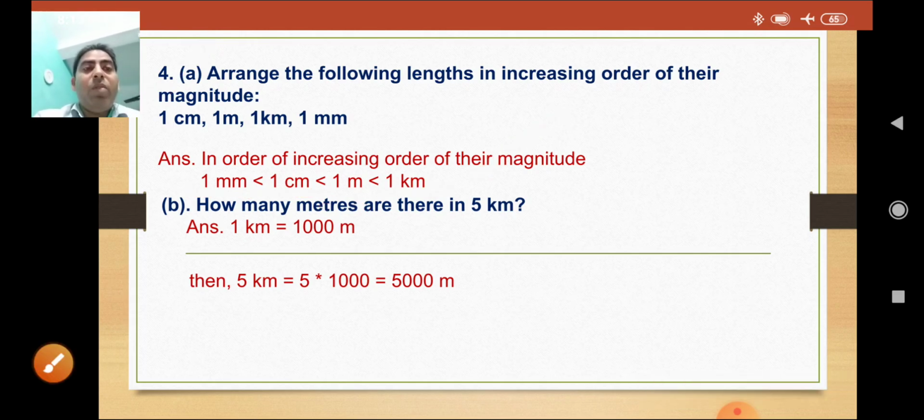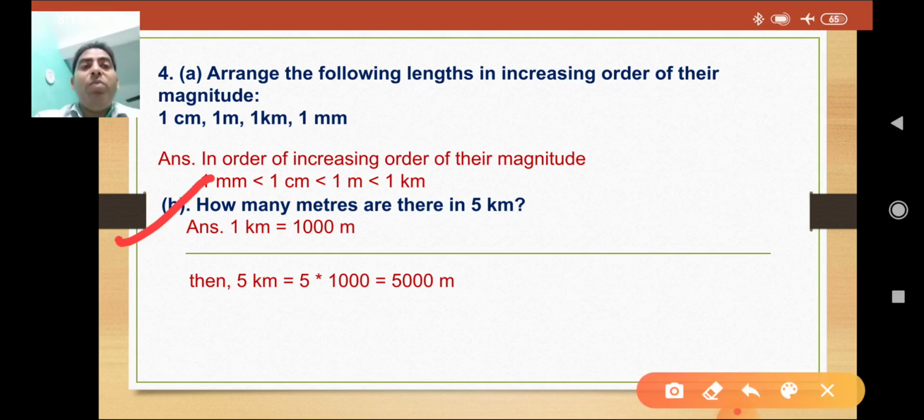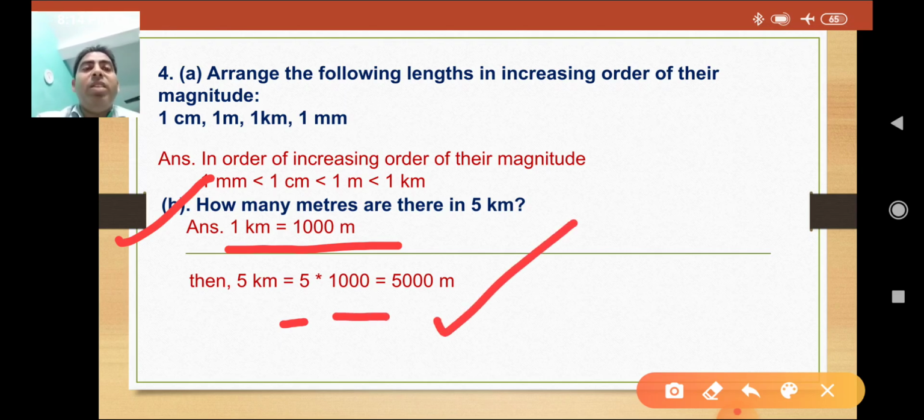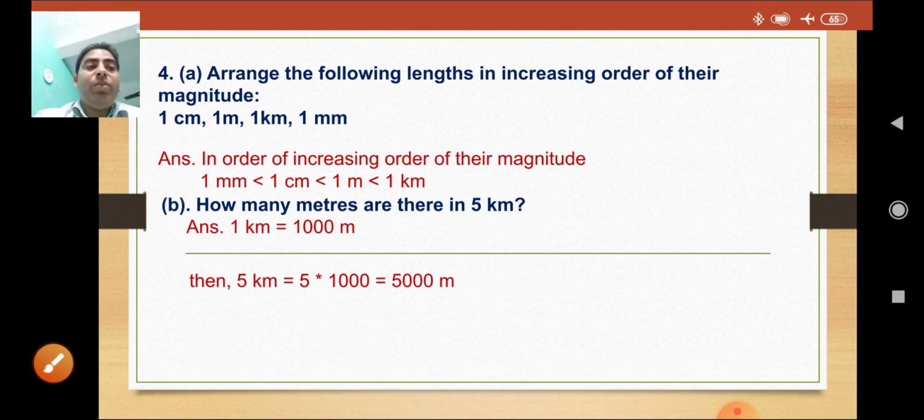Now we will see this question: how many meters are there in 5 kilometers? First of all, we know that in 1 kilometer there are 1000 meters. So we have to calculate how many meters are there in 5 kilometers. We have to multiply: 5 times 1000 comes to 5000 meters. So thank you.